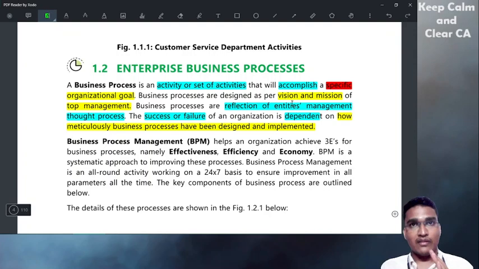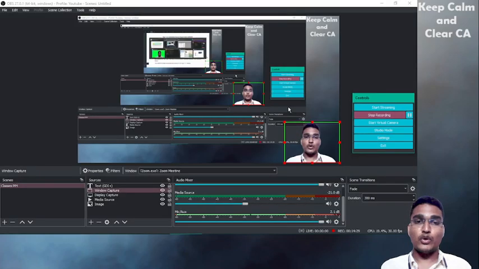Vision is where they want to see the organization after some time. For example, if you take Tesla company, their vision is to make environment pollution free.